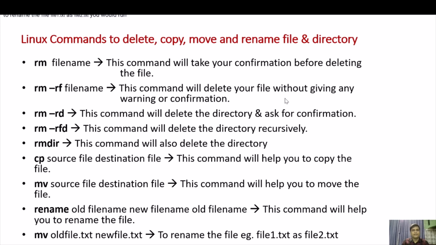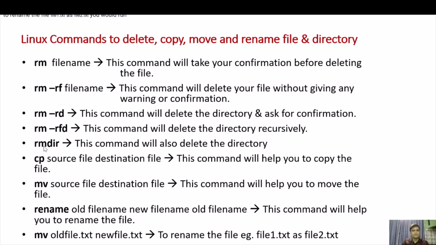So if you press rm -rf and then the file name or directory name, it will delete the file directly without asking any warning or confirmation from you, right? And the third one is rm -rd. This command will delete the directory and ask for confirmation whether you want to delete the directory or not. And then rm -rfd. This command will delete the directory recursively. It will not ask you whether you want to delete the directory or not. It will automatically delete your directory, right?